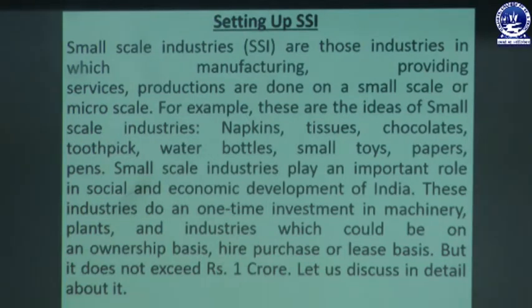If those industries are engaged in producing the product or providing the service on a small scale or micro scale, then those industries are called SSI industries or small scale industries. For example, these are the ideas of small scale industries: napkins, tissues, chocolates, toothpick, water bottle, small toys, paper, pen, etc. These come under small scale industries.